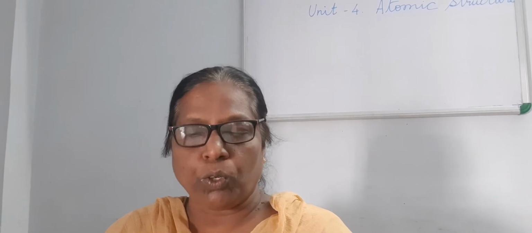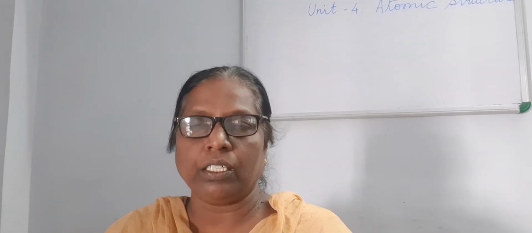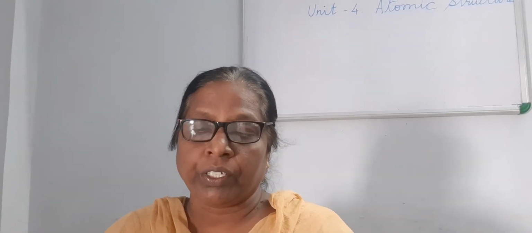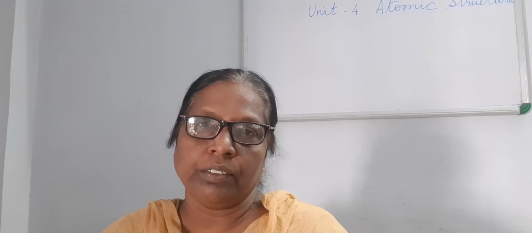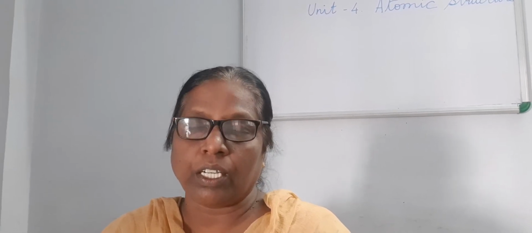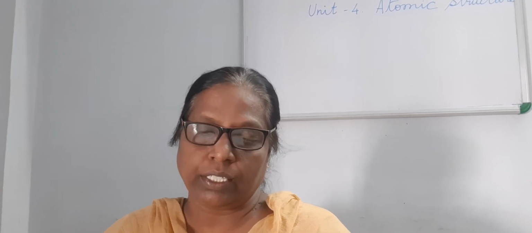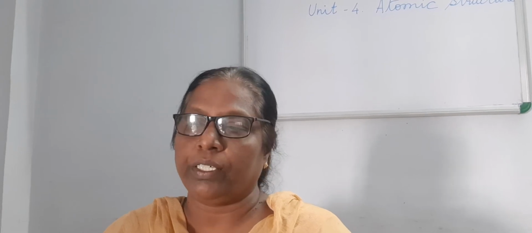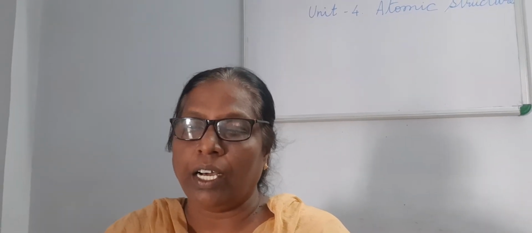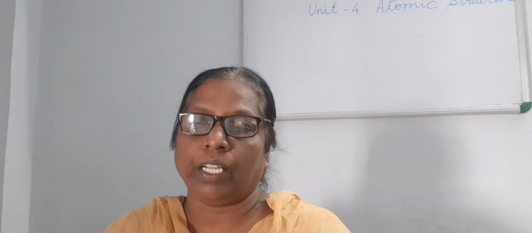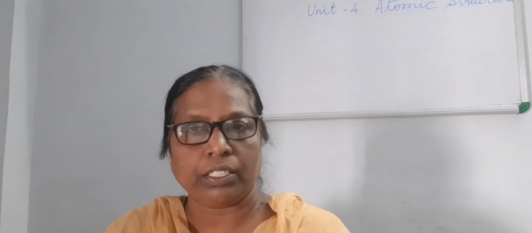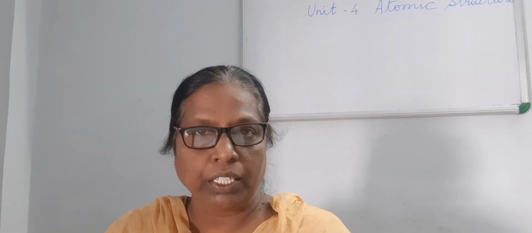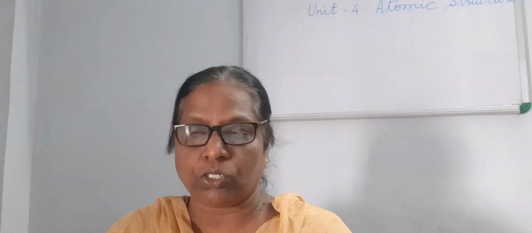The main postulates of Dalton's atomic theory are given there. You should understand and also memorize it. It will be asked in the long question. These are the points he has said in his theory. The matter is made up of very small particles called atoms. That is the first point. Second, atoms are indestructible. Hence, atoms cannot be created or destroyed. It is the law of conservation. Any atom cannot be created by man or destroyed.